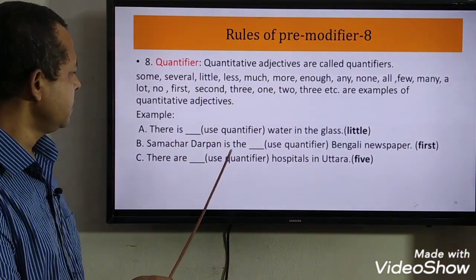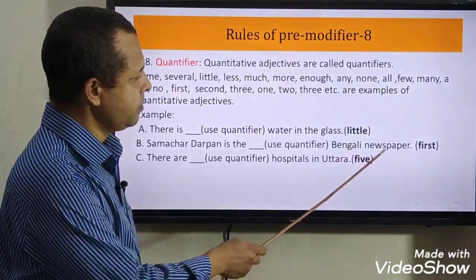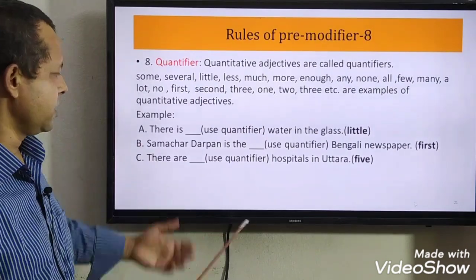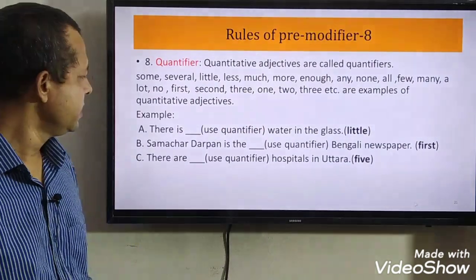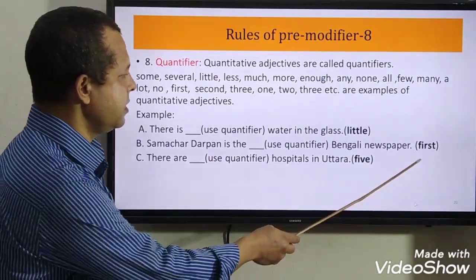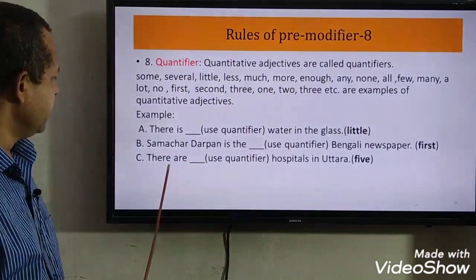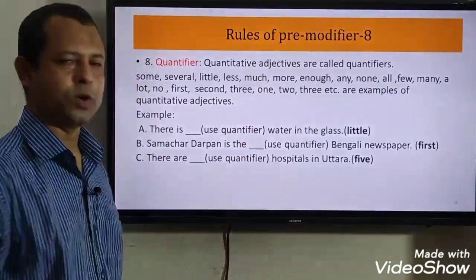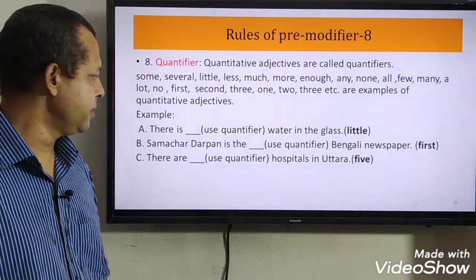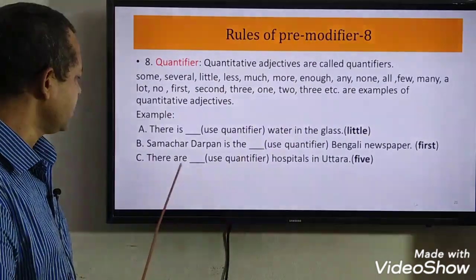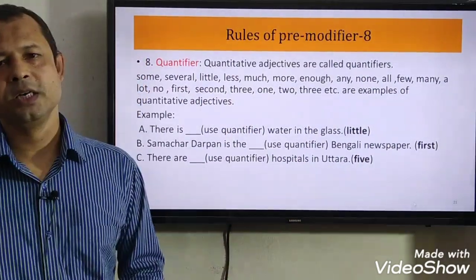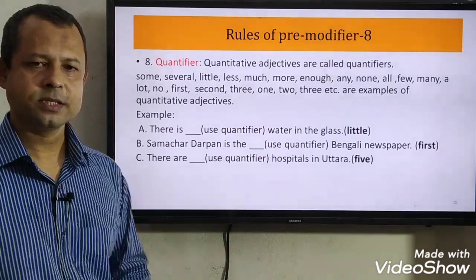Samasar Darpan is the dash Bengali newspaper. We can use here first. We know Samasar Darpan is the first Bengali newspaper. So here first is a modifier and it is a quantitative adjective. There are dash hospitals in Uttara. We can use here 5, 6 or I don't know the exact number. Suppose it is 5. So there are 5 hospitals in Uttara. So 5 is here a quantitative adjective and it is working as a modifier.